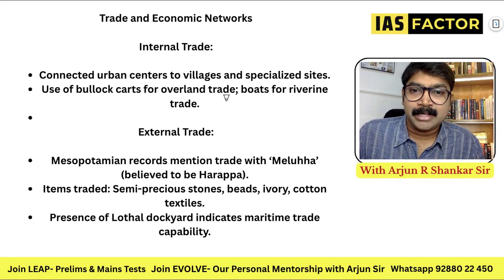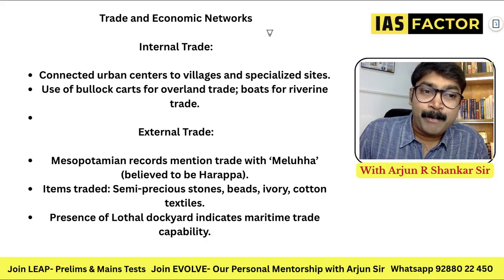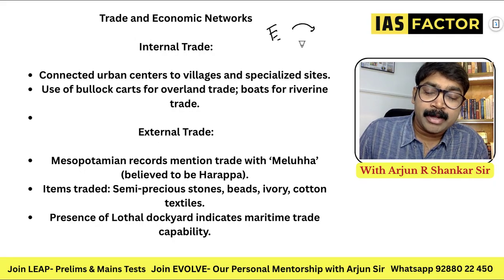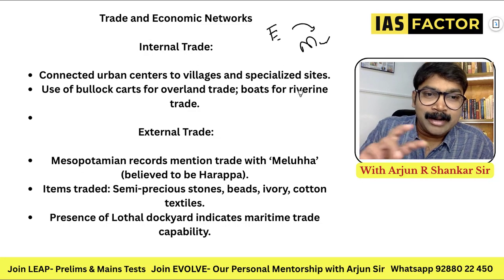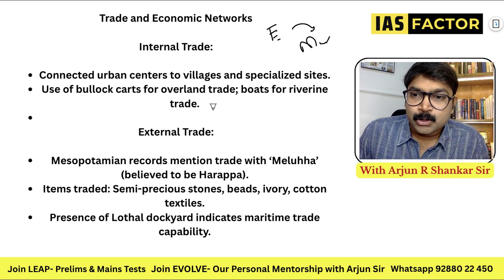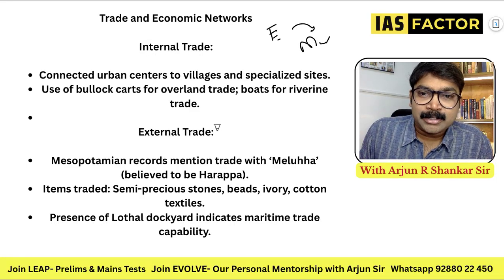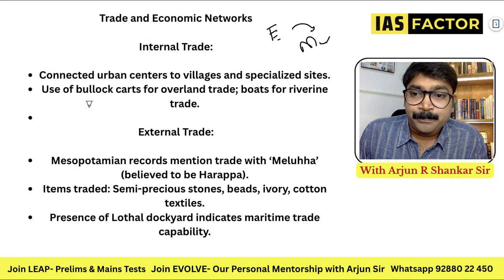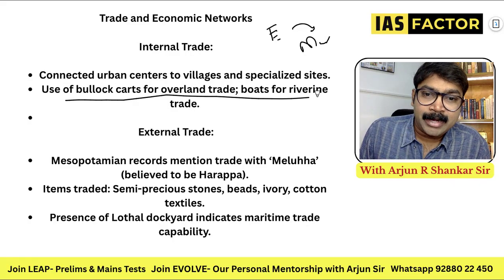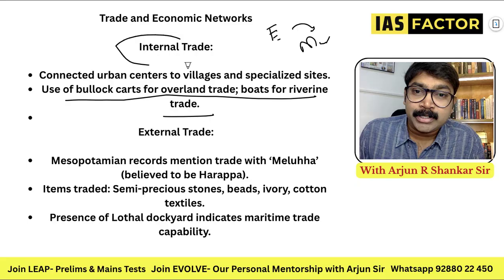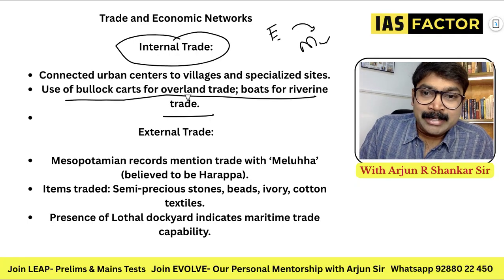What about the trade system? You know that the Indus Valley was a contemporary of the Egyptian and, most importantly, a contemporary of the Mesopotamian civilization. So, how do you think the internal and external trade existed? Have an idea: the urban centers to villages and specialized sites, bullock carts for overland trade, and riverine trade. That is the most important thing that you can remember about the internal trade.